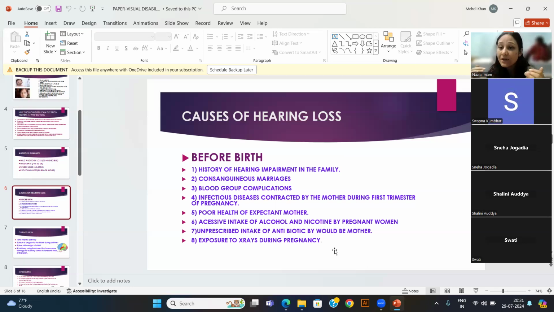So if there are no complications, you can raise this query: doctor, x-ray is not good for the health of the baby, as we have learned in our training. If it is not necessary, can we please avoid it? We can at least say it and see what the doctor says.